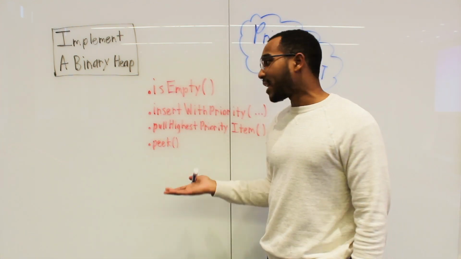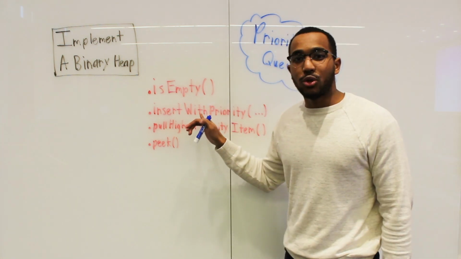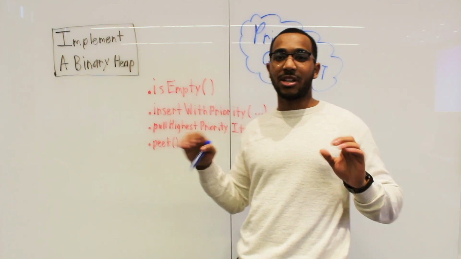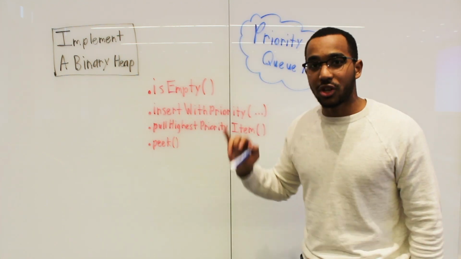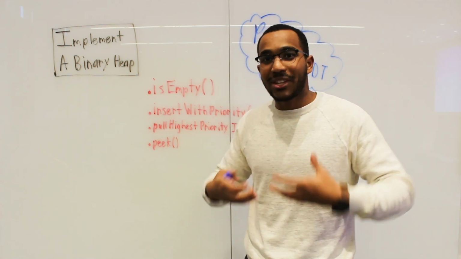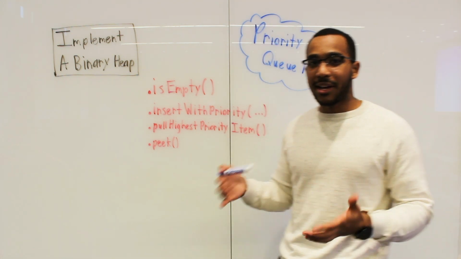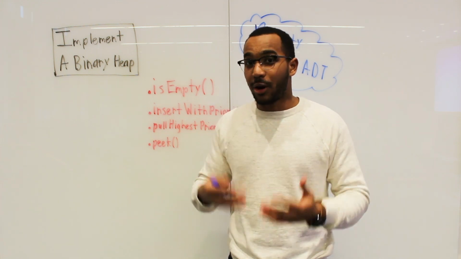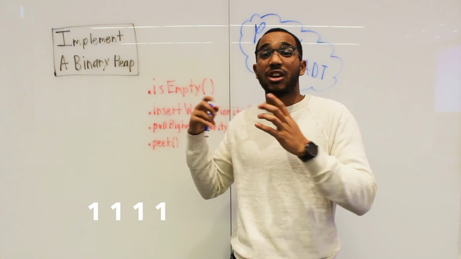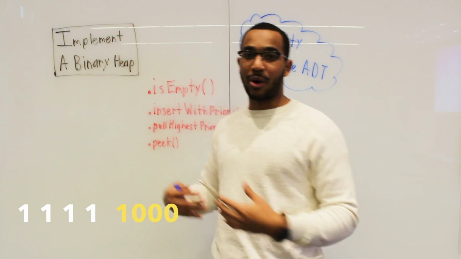So this is roughly how the API goes. We need to be able to check if the queue is empty. We need to be able to insert an item. The item could be any type of object we could pass in, where we can insert it with a priority. We can tack on a priority, and the highest priority item gets precedence for removal. And then we are able to pull the highest priority item. If I insert items with low priorities and then insert an item with a huge priority, that huge priority item is going to jump in front of the low priority items.